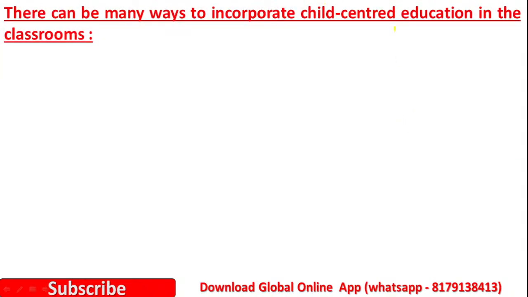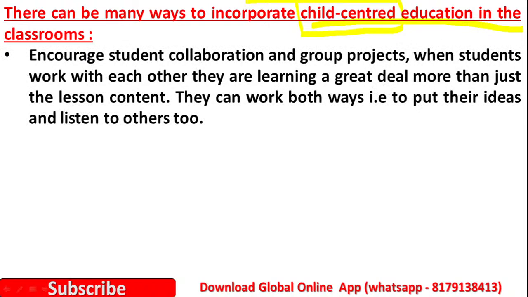There can be many ways to incorporate child-centered education in the classroom. To make it very effective in a classroom, there are many practices. The first one is to encourage student collaboration and group projects. The teacher should give more group projects to the children. He must try to develop collaboration in the students, and when students are working with each other in a group, the teacher should support them.